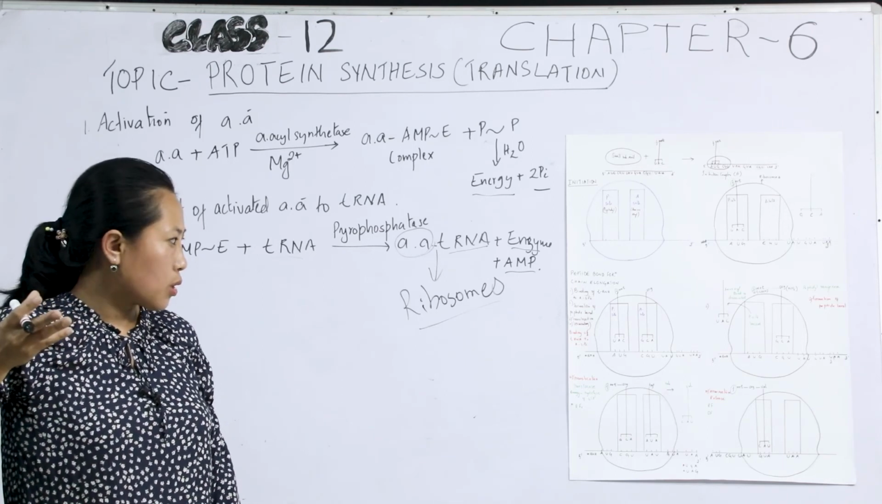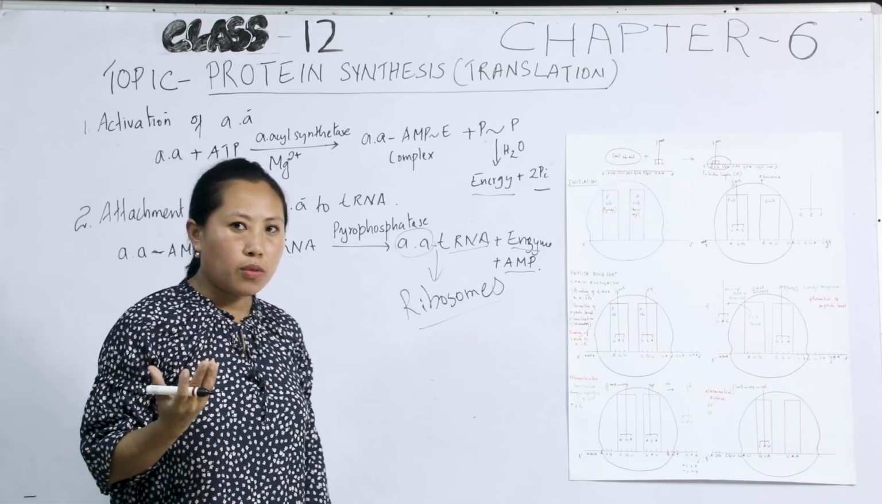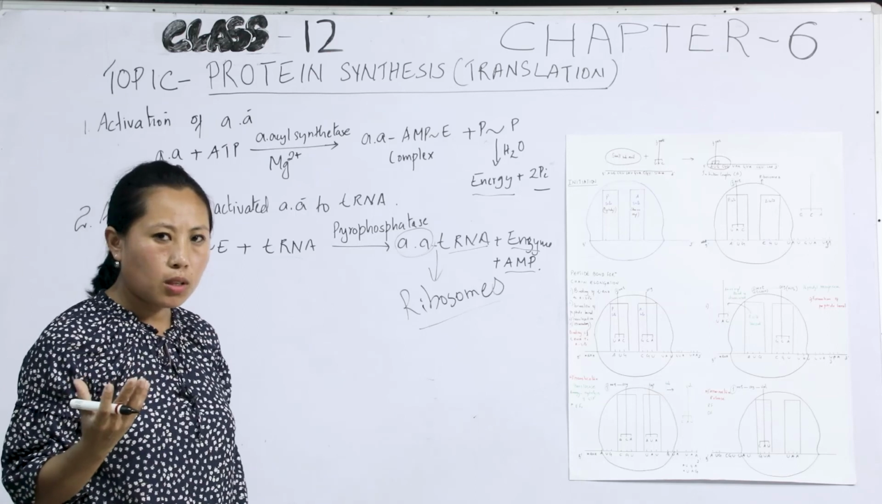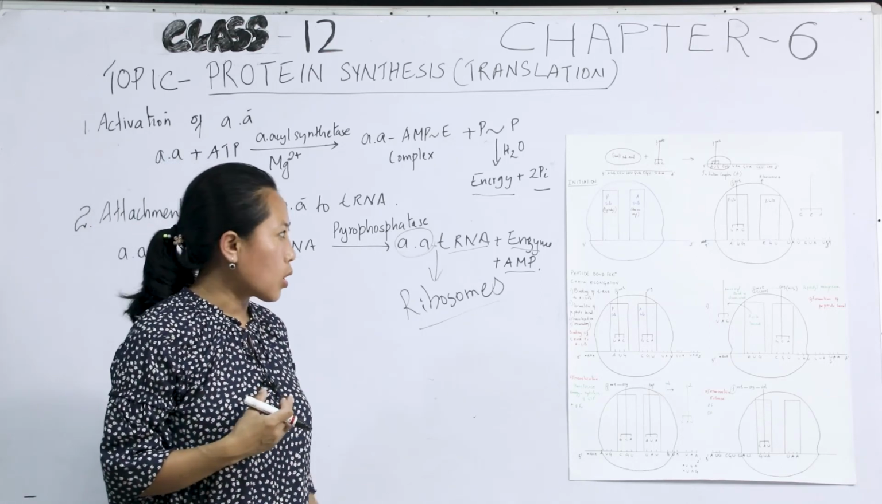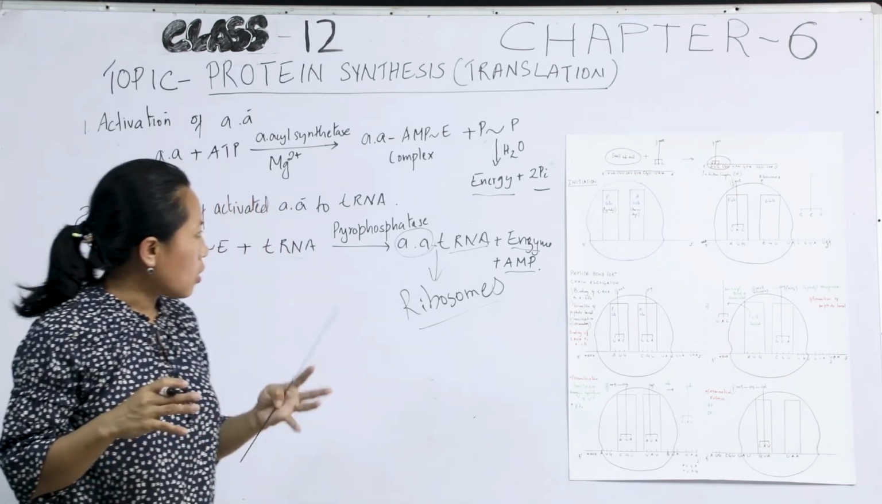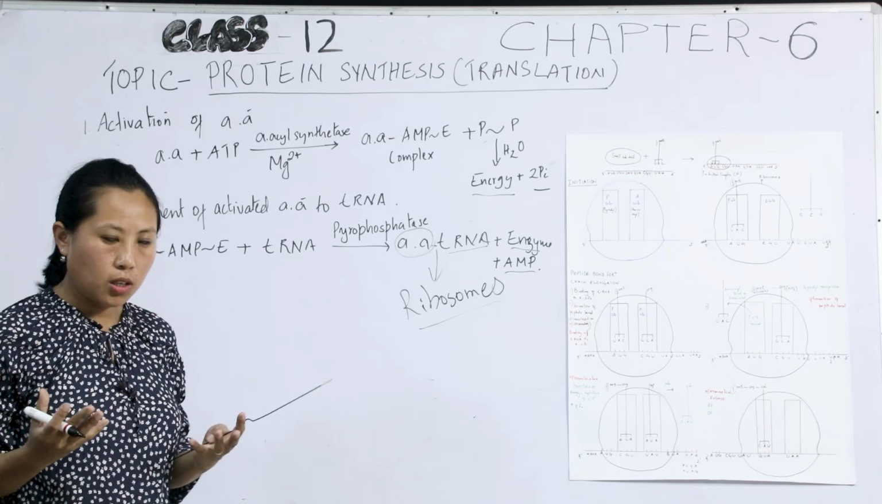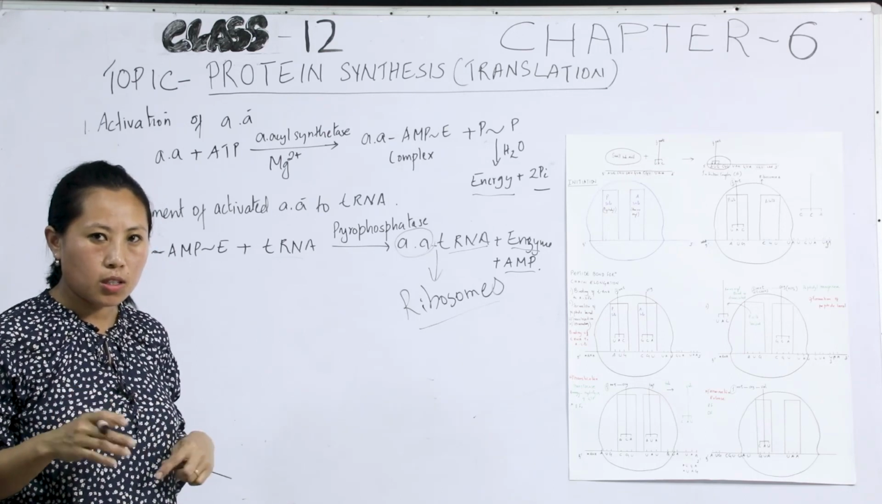Of course, there are certain differences during the process. One difference is the initiating amino acid: in prokaryotes it is formylmethionine, while in eukaryotes it is methionine. Translation results in the formation of a polypeptide chain. With this, I conclude the process of translation and protein synthesis. Thank you.